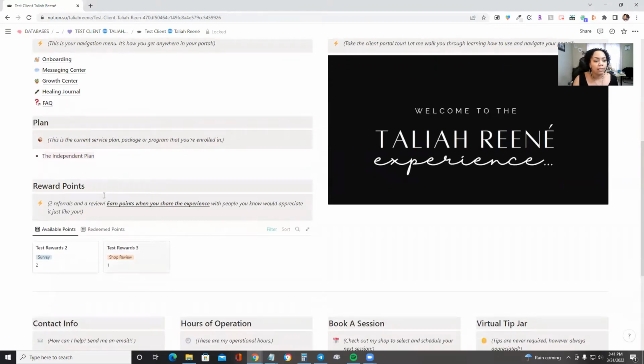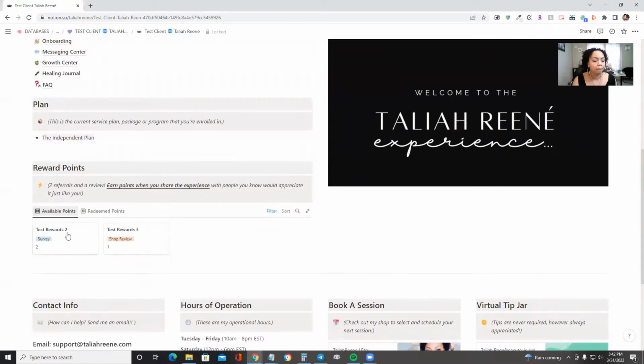The rewards section is going to show you any points that you have collected for doing things like leaving a shop review, completing a survey, or referring a new client, okay? Those points can be redeemed later. Any points that have been redeemed, you can find right here under this tab, okay?